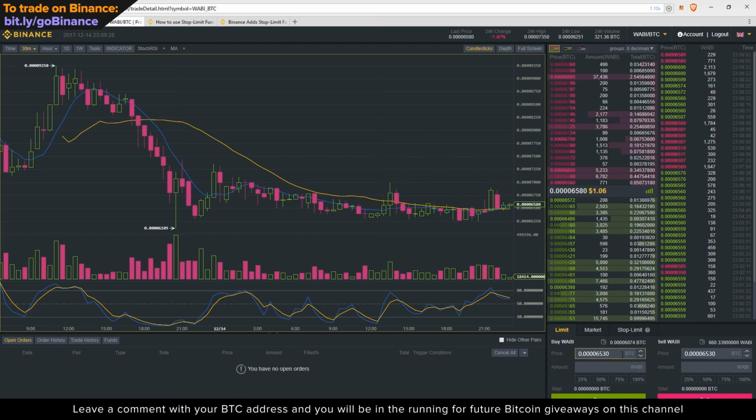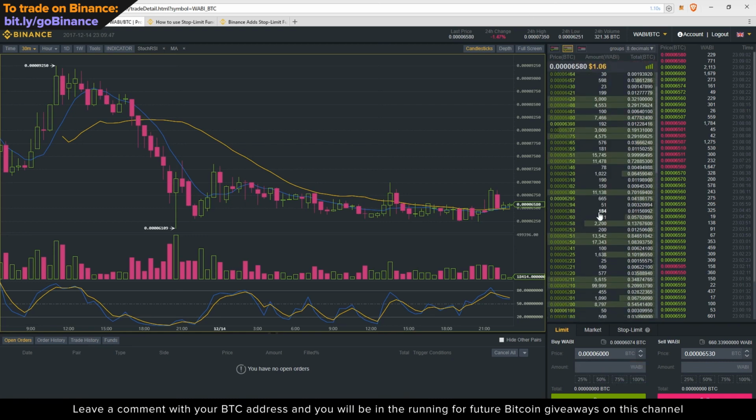In this order type, you have the price box and the quantity or the amount. As you can see, you can specify the price that you want to buy at. So for example, I could put in that I want to purchase the YB token at 6,000 sats, specify the amount that I want to purchase, and then my order will go onto the book. If I did place this, for example, my order would go onto the book down at 6,000 sats. If the price falls down to 6,000, my order will execute.